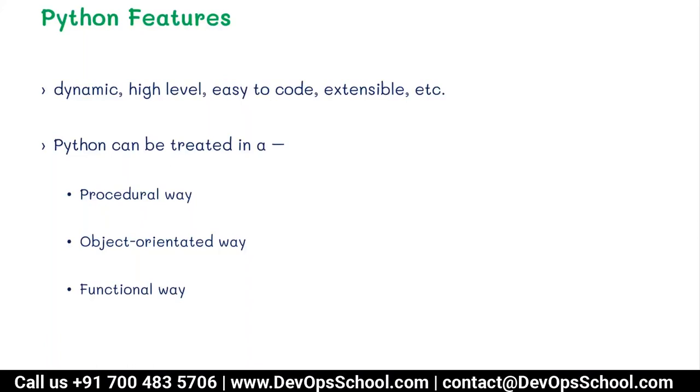Now, once I have the product, I will have the attributes, like what is the name of the product, to which category it belongs, whether it's an electronic product, an apparel, or a grocery item, and what is the price of that product, etc. So this approach is implemented by Python. It is not compulsory that you follow any one approach. You can mix and match, or depending on the application you are building, you can choose the approach which Python is supporting. So we were talking about the object-oriented approach.